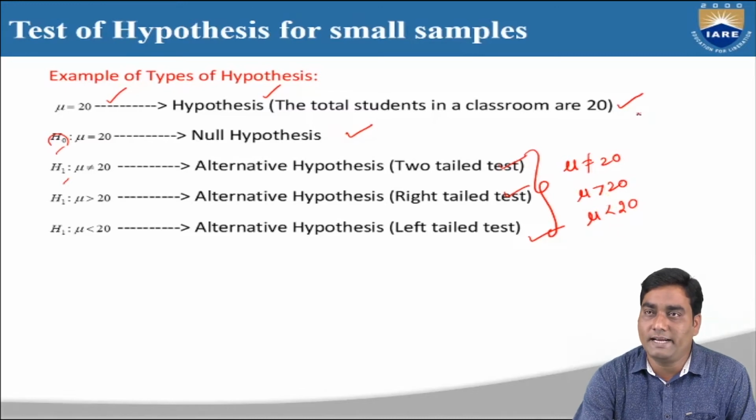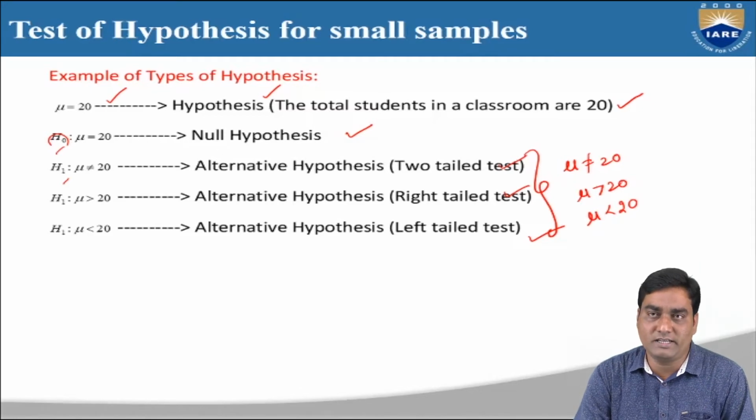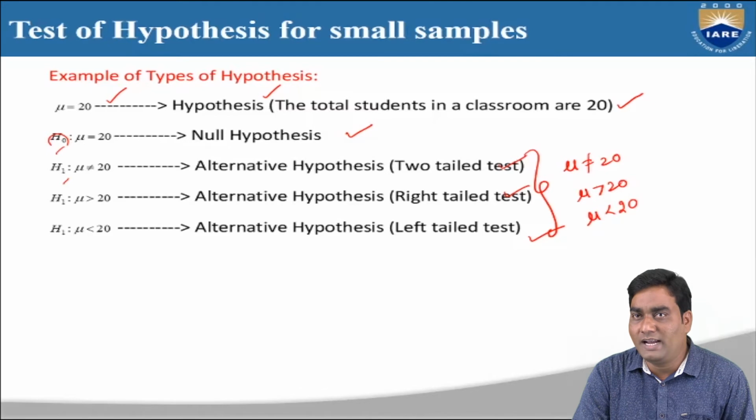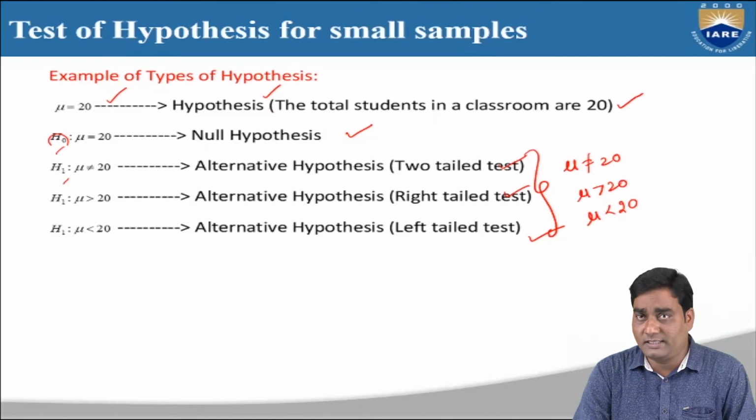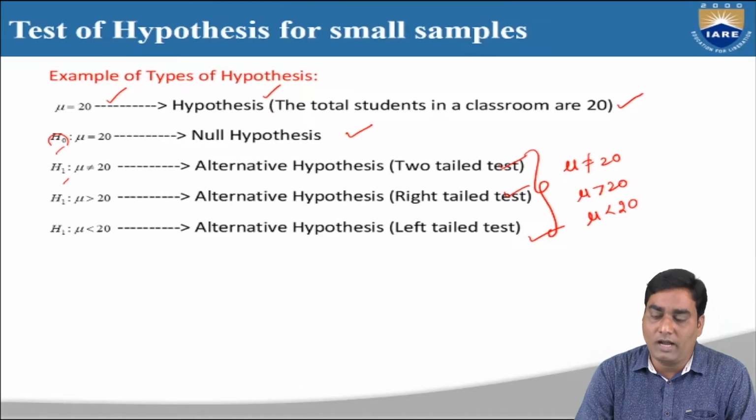So our statement is that the students in a classroom are 20 members. This is our statement, and we define the null hypothesis as: the statement is true. We define the alternative hypothesis as: the statement is false. Like this, for any statement or hypothesis you consider, we have to assume a null hypothesis and also an alternative hypothesis. This is the example of types of hypothesis.